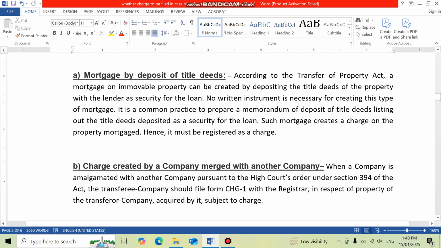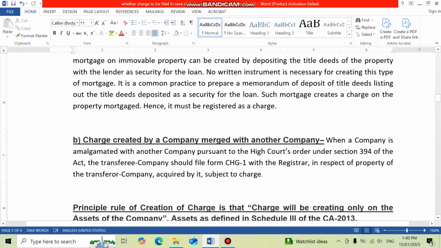So, whenever the documents of the property are given to the bank to take the loan, in that case we have to create a charge at the ROC office. Okay.